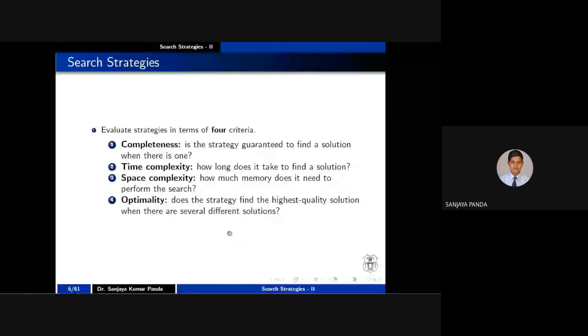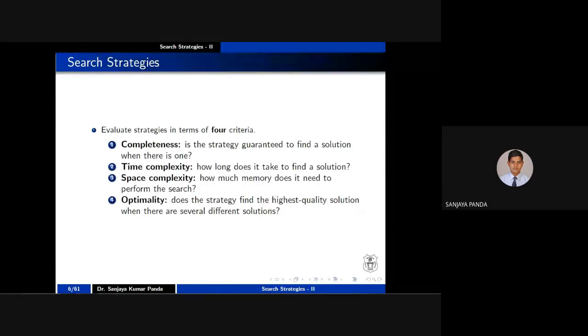So there are some problems in which you will find an infinite number of solutions, or more solutions, or 10 solutions, or 20 solutions. If you are finding such solutions, which solution is called the highest quality solution or optimal solution, right? Which solution is the best solution, that you have to determine.